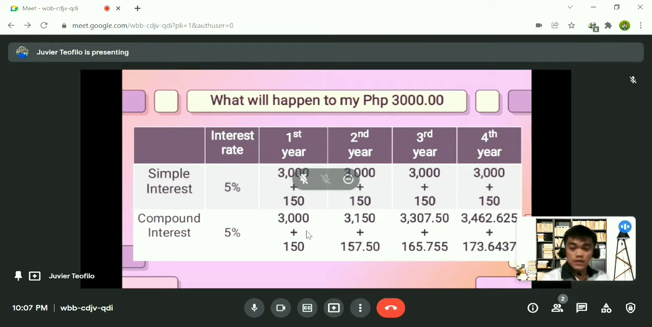As you observe, the interest is bigger and bigger in compound interest. In simple interest, the interest is always the same, but in compound interest, it is bigger and bigger. Okay, any question about this? I think there's none. So let's proceed to the next slide.